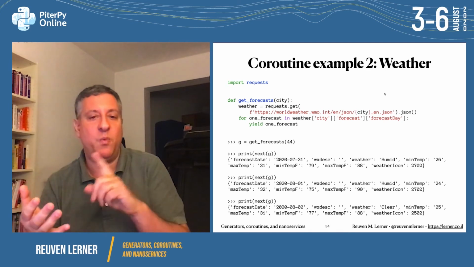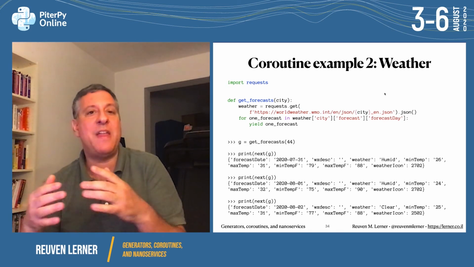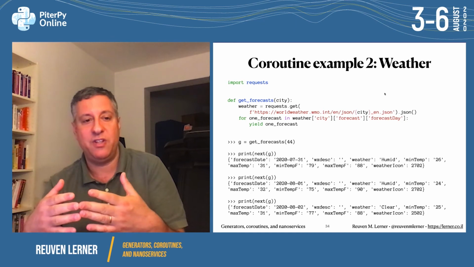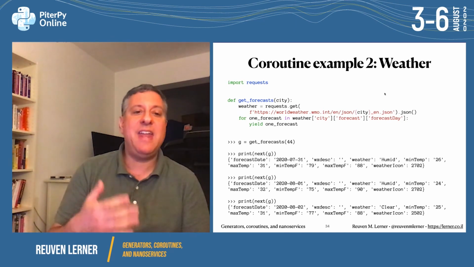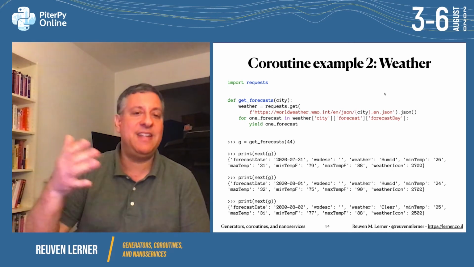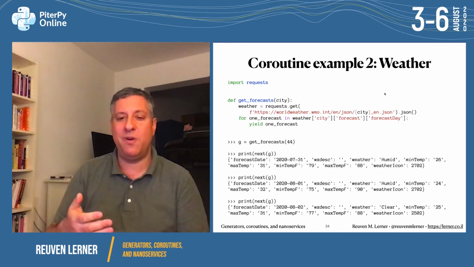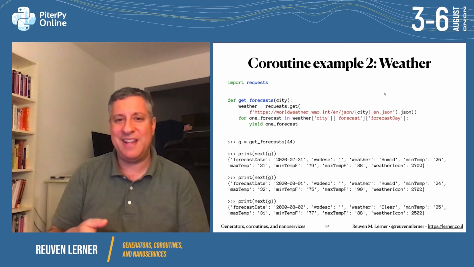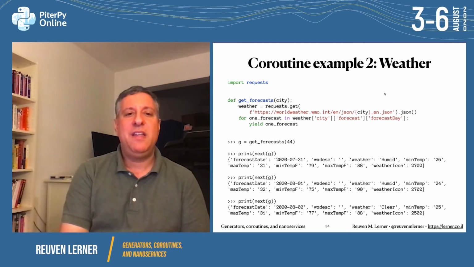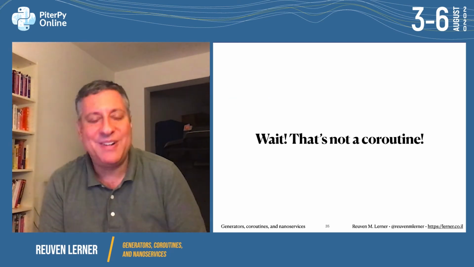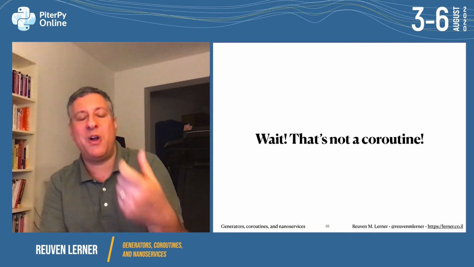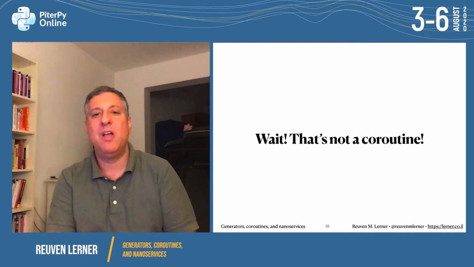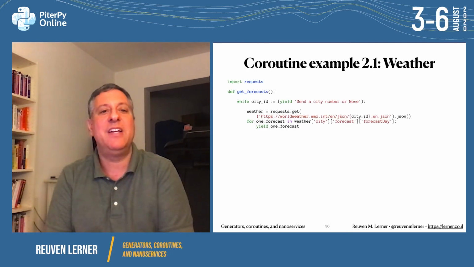I can then look at weather, city, forecast day, and that'll give me a list of dictionaries. So what I can do is say g equals get_forecast for 44, and then I can just call next to get each of the forecasts for city number 44, which is somewhere near me in Israel. I think it's Tel Aviv, but I could be wrong. Yeah, but that's not a coroutine. A coroutine involves us sending data to it, not calling the generator with an argument and getting things back one at a time. So let's change this to be a coroutine.